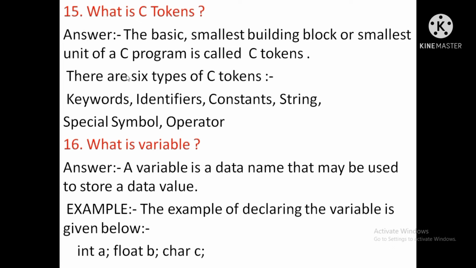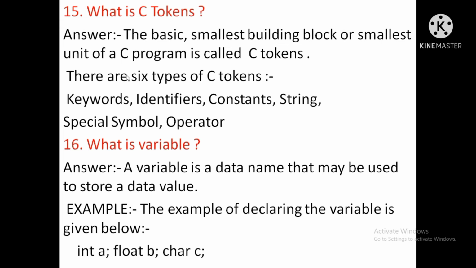What is a variable? This question is very important, because variable is the most important part of every C program. A variable is a data name that may be used to store a data value, and a C variable is a named location in memory where a program can manipulate the data.